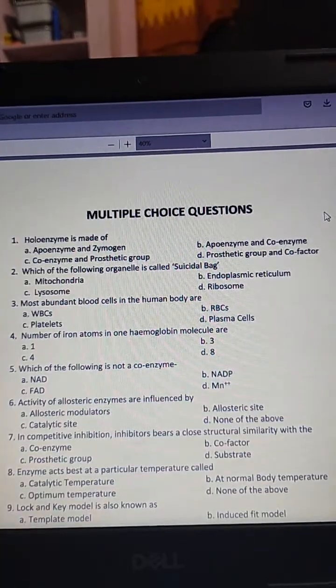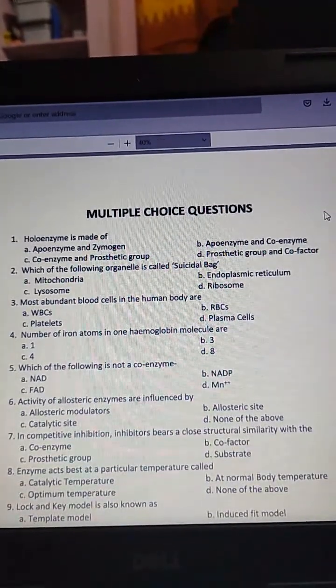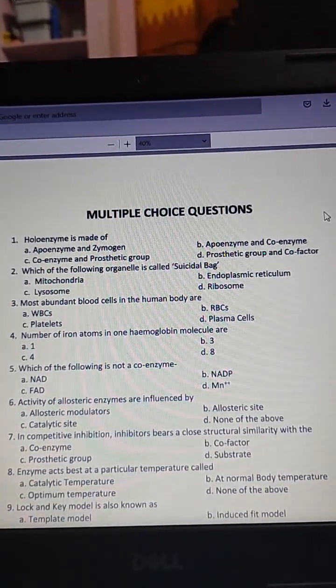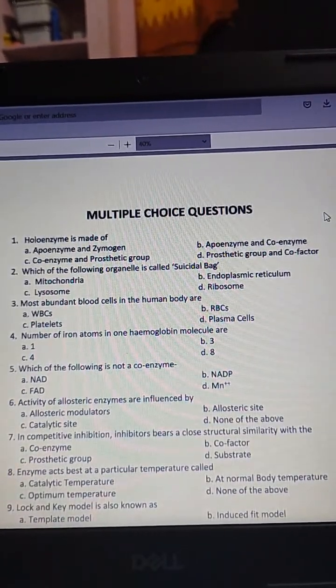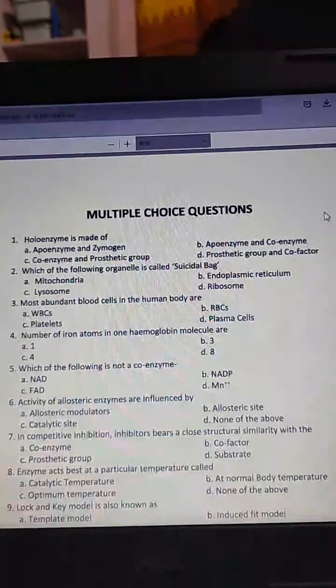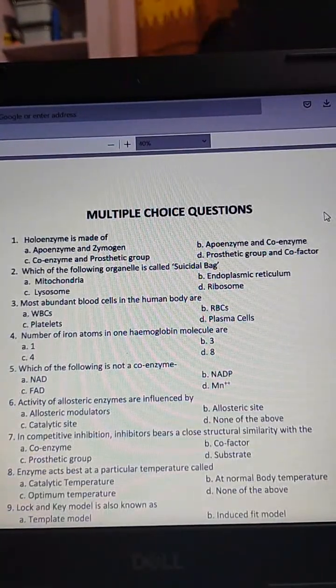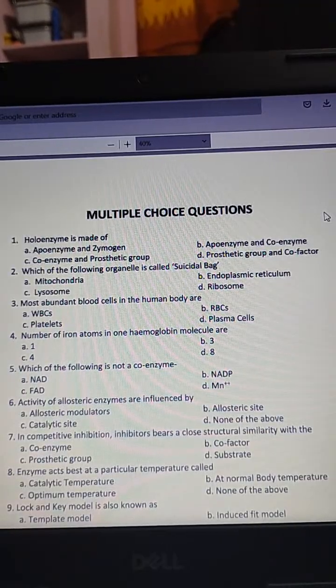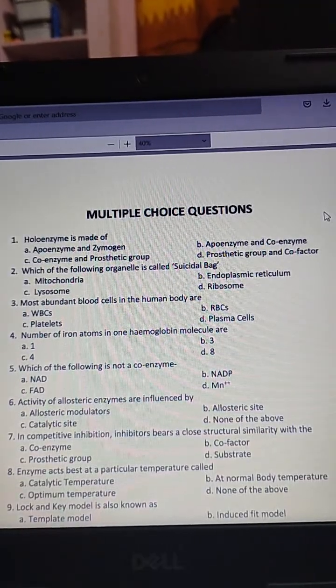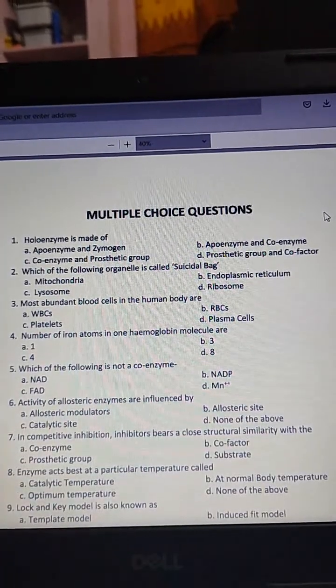The first question, holoenzyme is made up of: A, apoenzyme and zymosin; B, apoenzyme and coenzyme; C, coenzyme and prosthetic group; D, cofactor. So now we are discussing MCQ of anatomy and physiology.